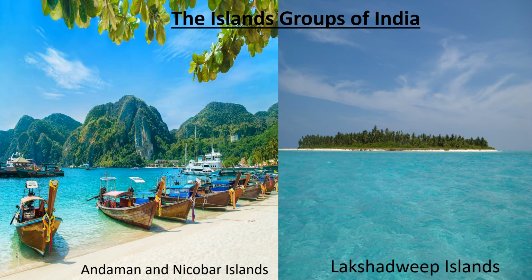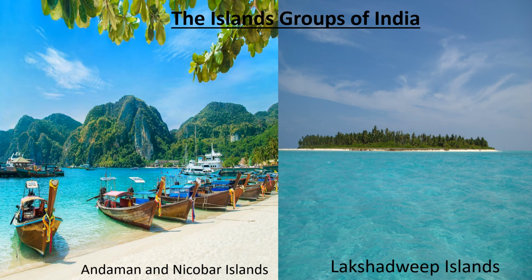Now let's see the island groups of India. There are two island groups in India. One is the Andaman and Nicobar Islands in the Bay of Bengal, and the other is the Lakshadweep Islands in the Arabian Sea. The Andaman and Nicobar Islands are an elevated portion, the submerged mountain parts running from the Arakan Yoma mountains of Myanmar. In the Andaman and Nicobar Islands, Narcondam and Barren Islands are of volcanic origin. And here, the southernmost tip of India is found in the Nicobar Islands, but it was submerged during the 2004 tsunami.